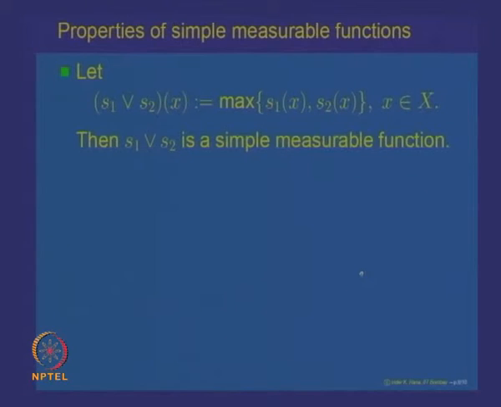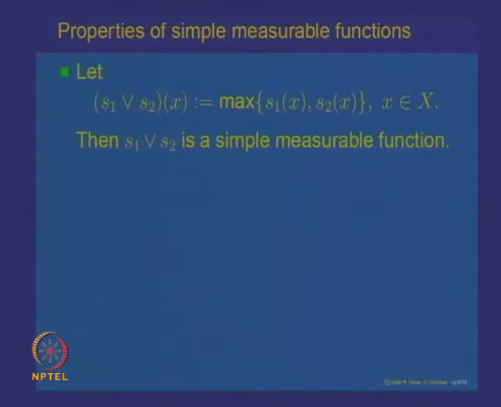Let us go a step further and define, for given two simple functions S 1 and S 2, what is called the maximum of these two functions, S 1 V S 2. So, what is S 1 V S 2? This is the function whose value at a point x is defined as the maximum of the numbers S 1 x and S 2 x. So, at every point x, compare the values of S 1 and S 2, whichever is higher, define the value to be that number. So, the claim is S 1 V S 2 is also a simple measurable function.